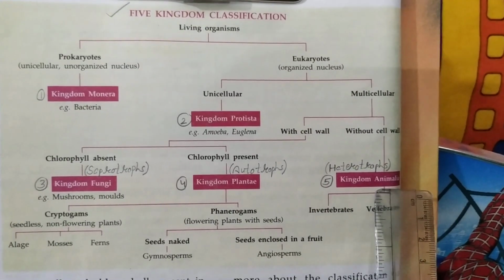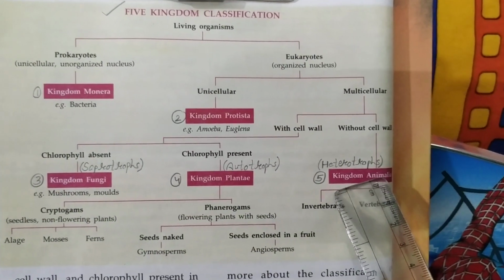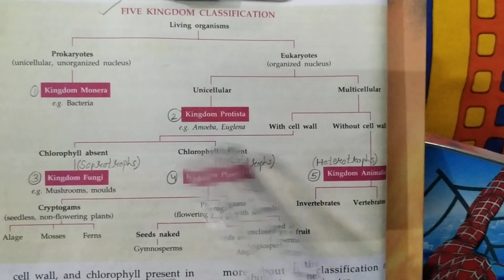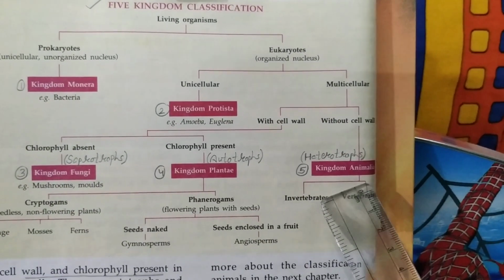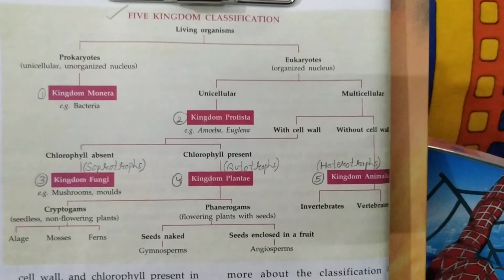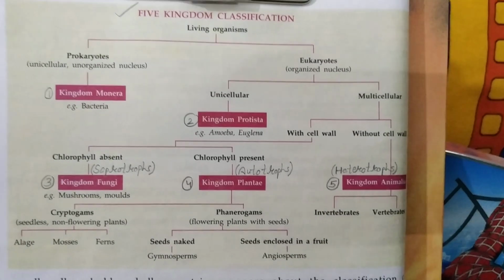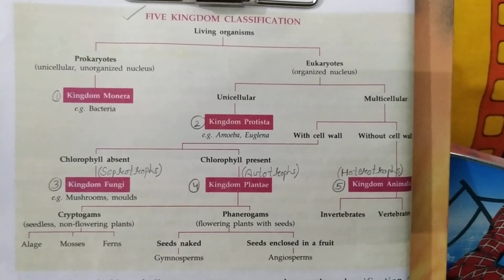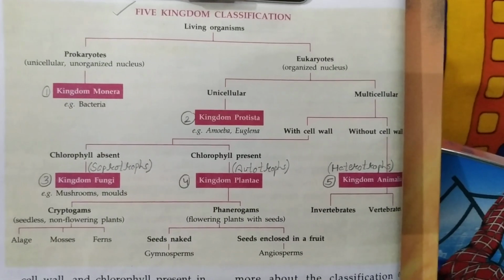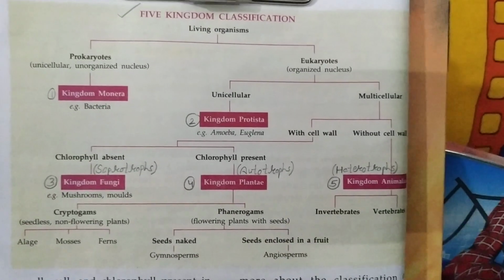And one more thing I told you, that we always move from simple to complex. Here the simplest organisms are there, and in kingdom Animalia the most complex organisms are there. Now I'll explain this flow chart, discussing this hierarchy one by one, to see what the basic differences are between the characteristics of the organisms belonging to these 5 kingdoms.